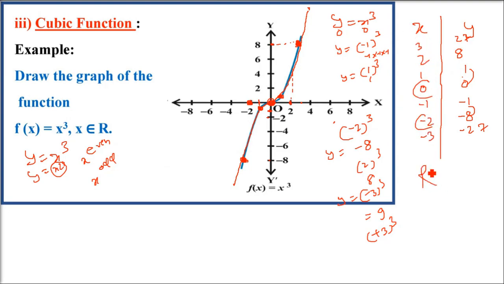So all values you can put. So the domain is real numbers. You can also put negative 1 by 3. It doesn't matter. Range is, again, all the values: negative, positive, fractions may come also. So the range is all real numbers. This is a cubic function, R to R. This is your graph.